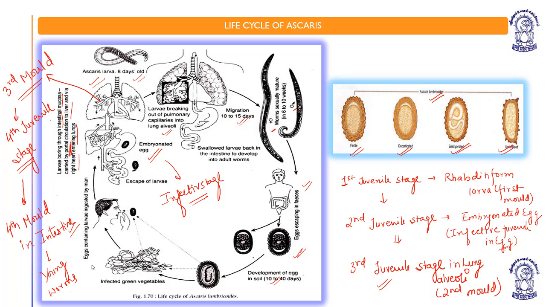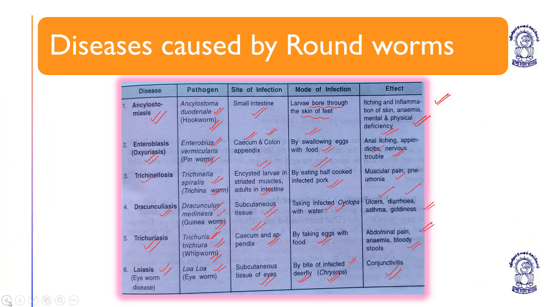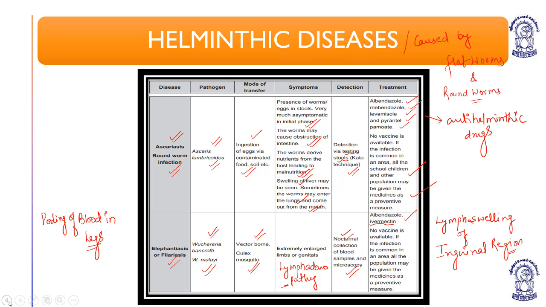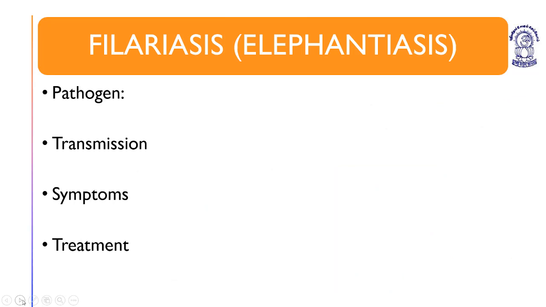Now coming to the next, filariasis. Now we are going to discuss filariasis. Filariasis we have already discussed. This is all already discussed.